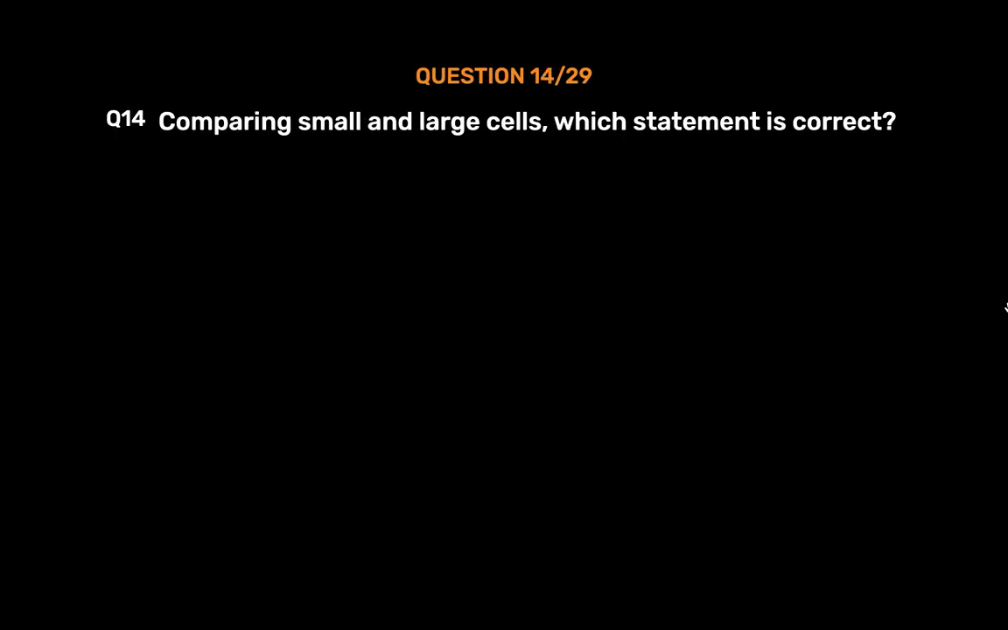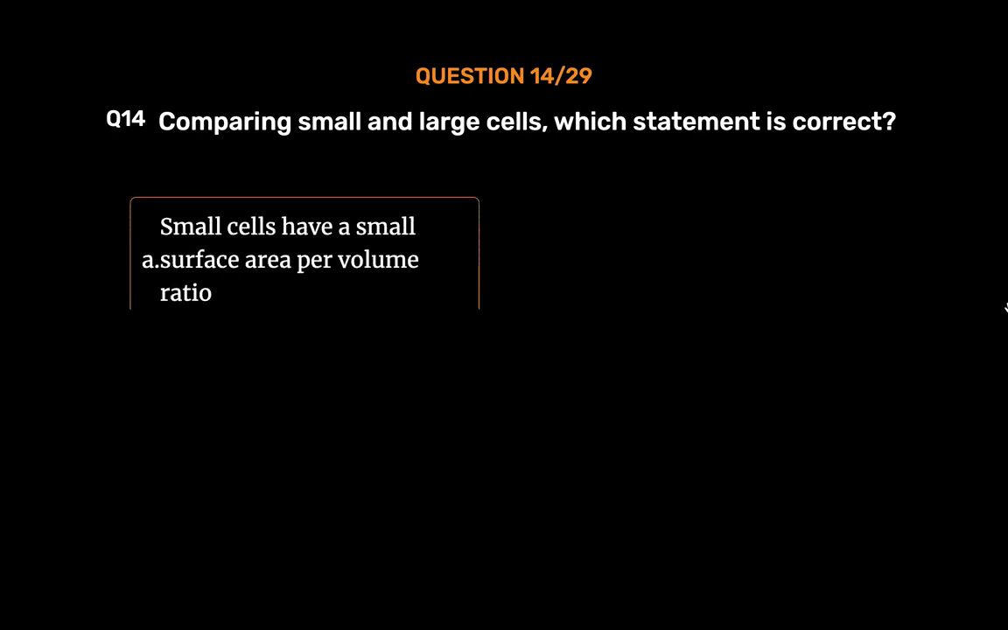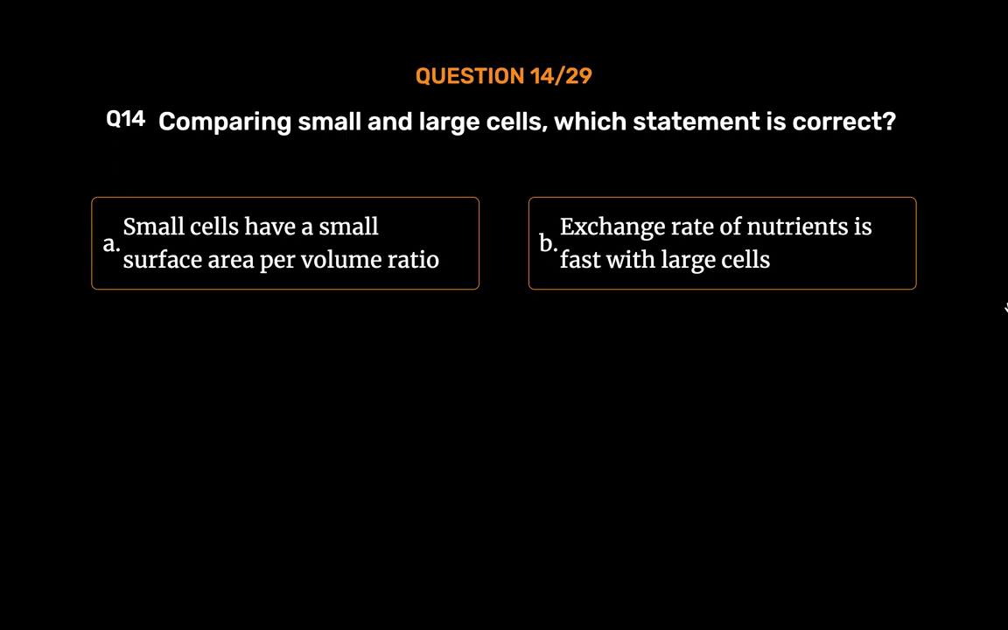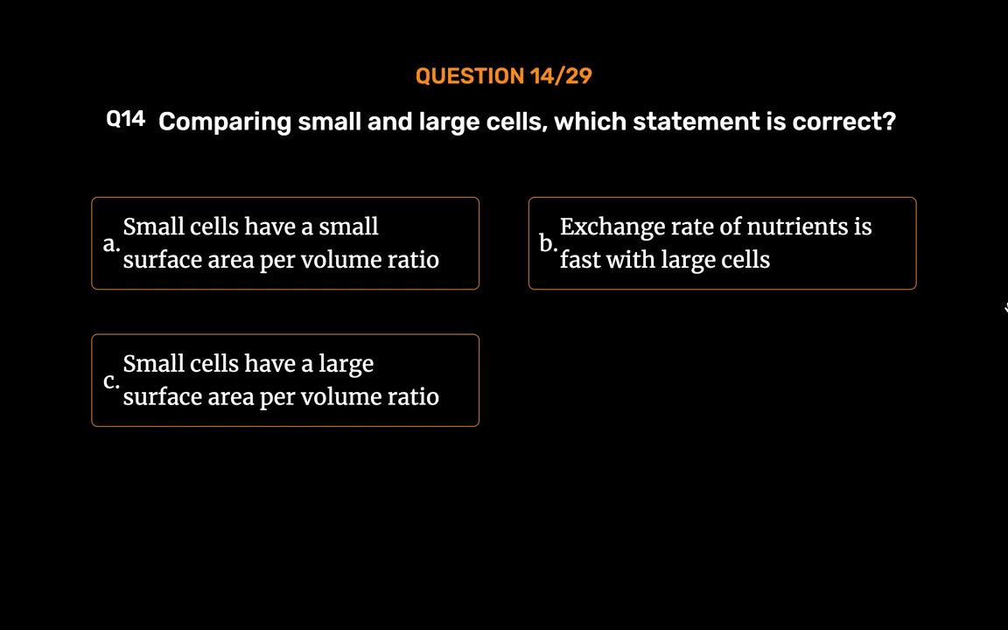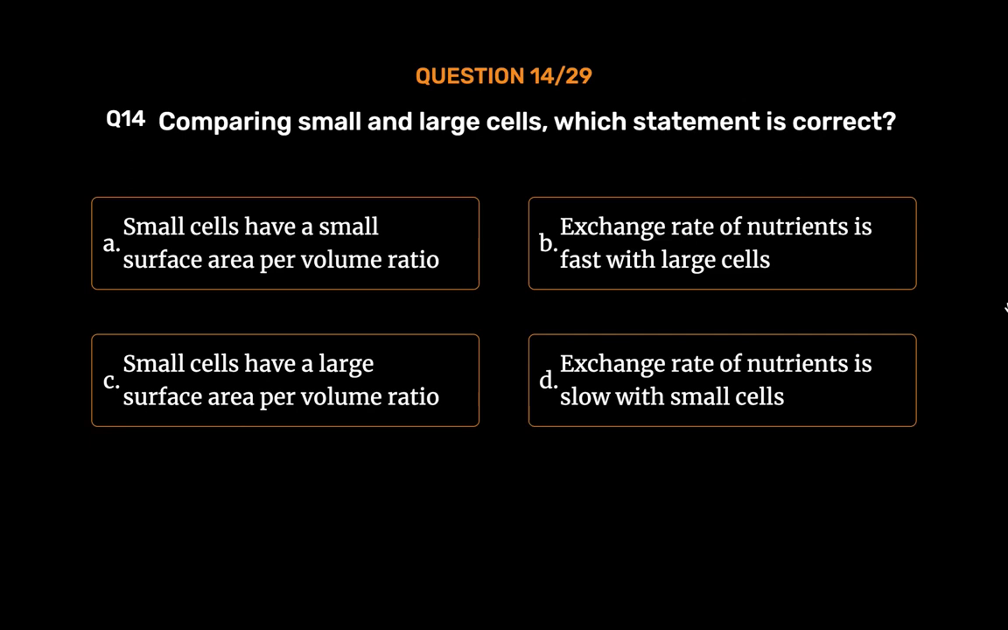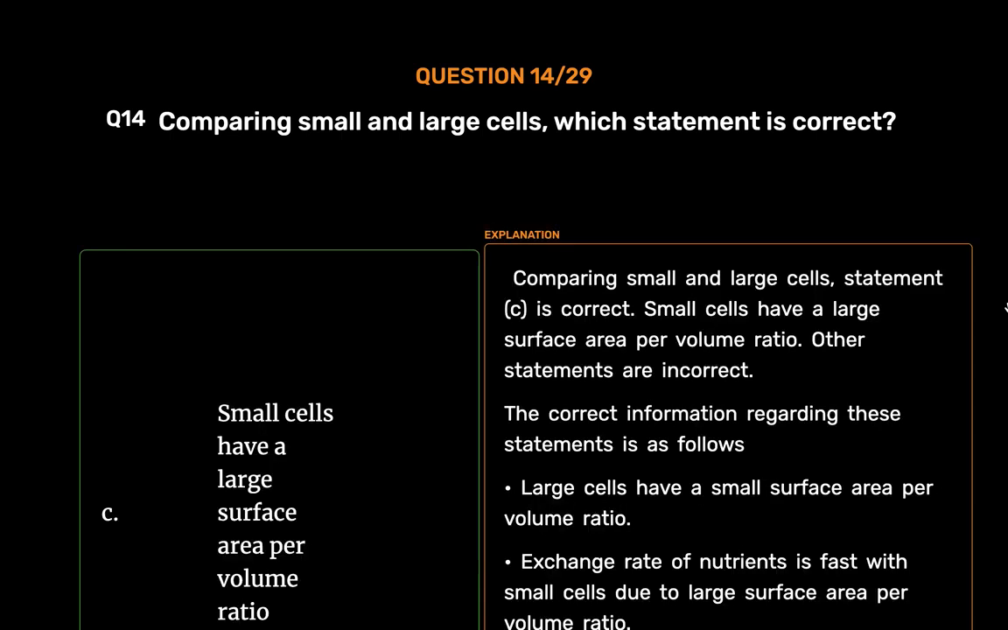Question number 14. Comparing small and large cells, which statement is correct? Option A. Small cells have a small surface area per volume ratio. Option B. Exchange rate of nutrients is fast with large cells. Option C. Small cells have a large surface area per volume ratio. Option D. Exchange rate of nutrients is slow with small cells. The correct answer is option C. Small cells have a large surface area per volume ratio. Comparing small and large cells, statement C is correct. Small cells have a large surface area per volume ratio.